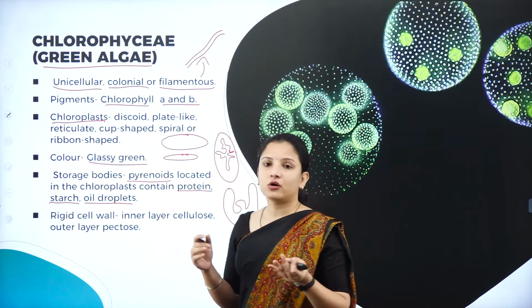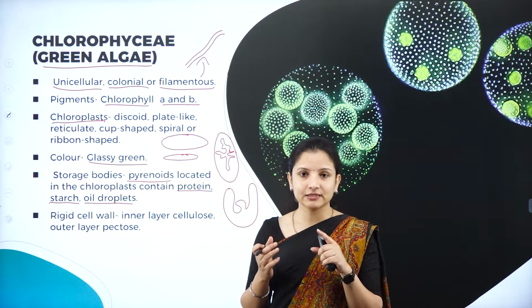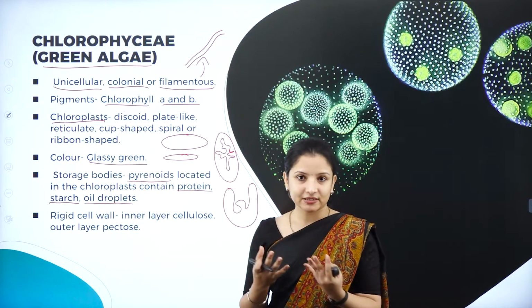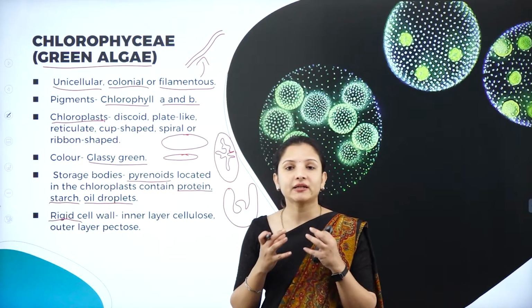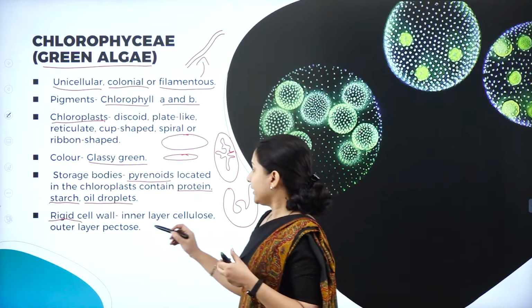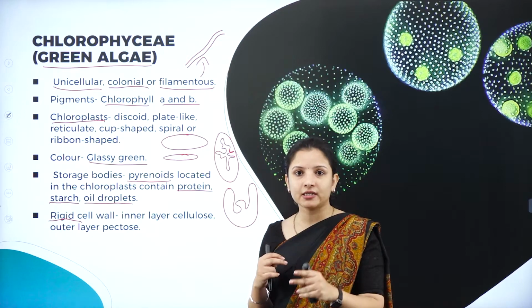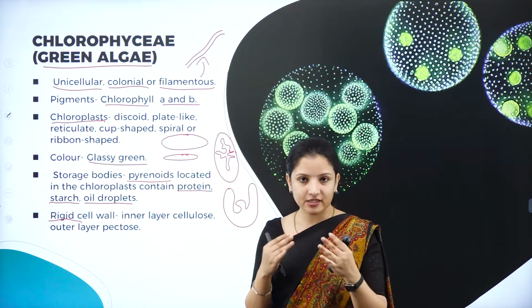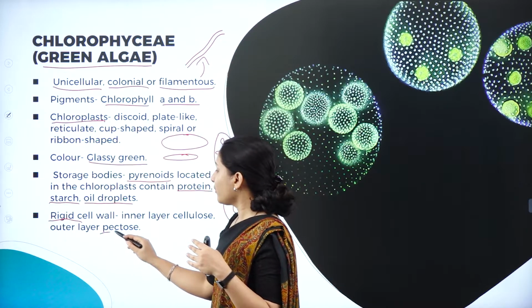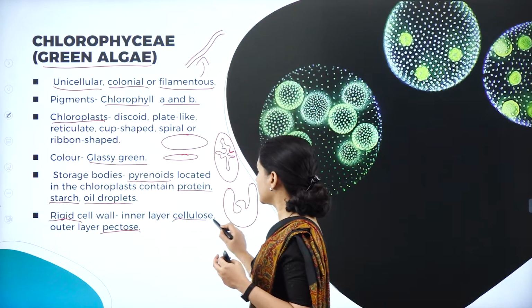And next, moving on to the cell wall. The unicellular algae has a single cell, and the cell is covered by a cell wall. The cell wall is very rigid, very tough. The cell wall consists of two layers, the inner layer and the outer layer. The outer layer is usually rigid. It is made up of a compound called pectose, and the inner layer is made up of cellulose.